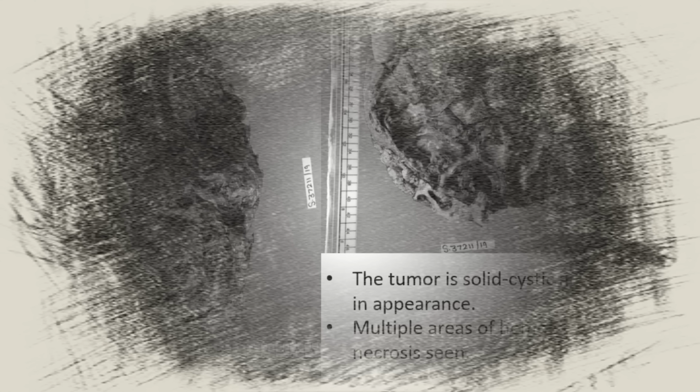So this is the resected specimen and the intraoperative pictures of the resected tumor. Cut section of the tumor. Look at the highly vascular tumor and areas of necrosis in between the tumor. So these are the gross specimen images. The tumor is solid cystic, variegated in appearance. Multiple areas of hemorrhage are seen.